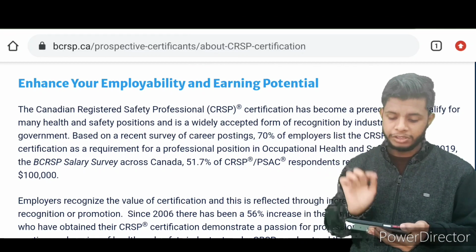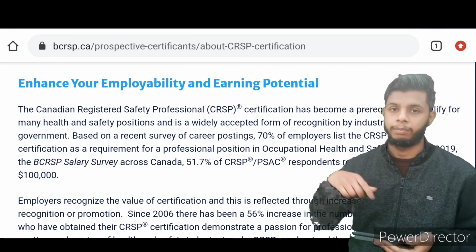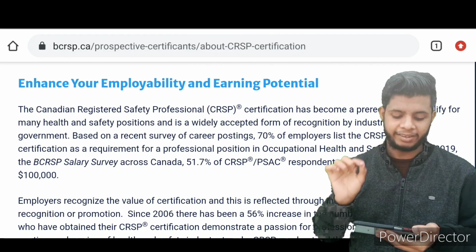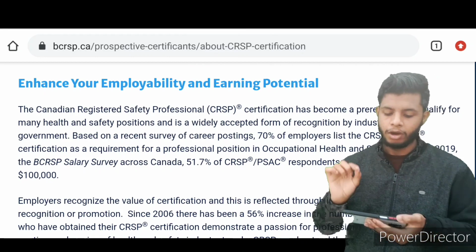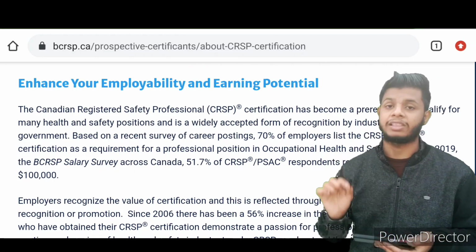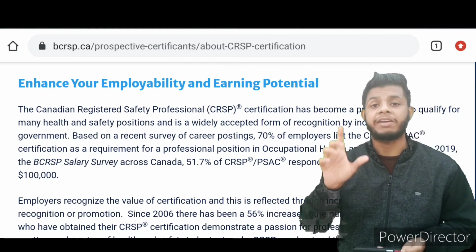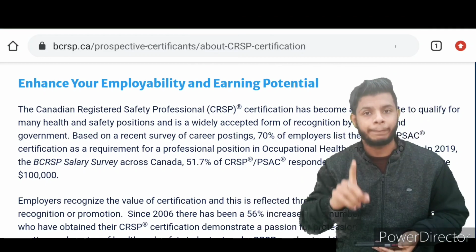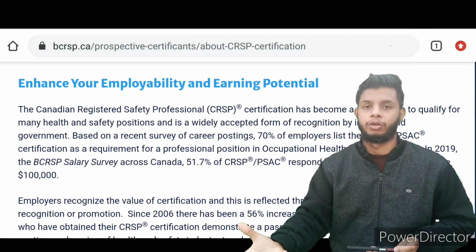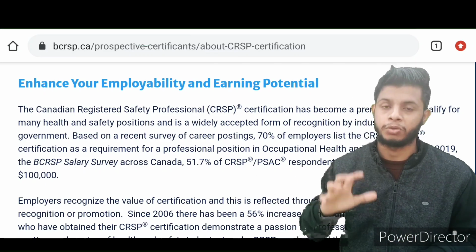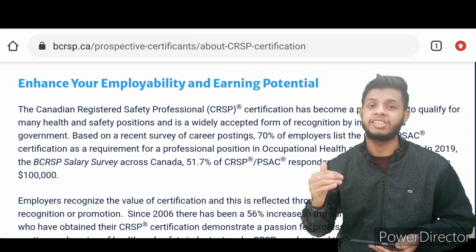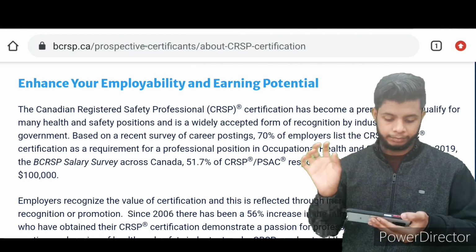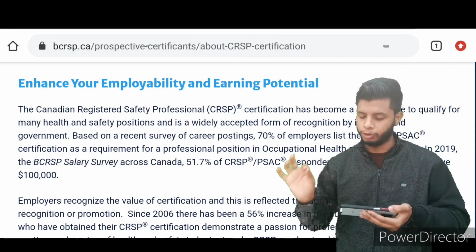Based on a recent survey of career postings, 70% of the employers list the CRSP PSAC certification as a requirement for a professional position in occupational health and safety. It means out of 100%, 70% of the employers are looking for those individuals holding PSAC or CRSP to work as a health and safety professional. So that is the power of CRSP. That is the reason why you need to hold that.